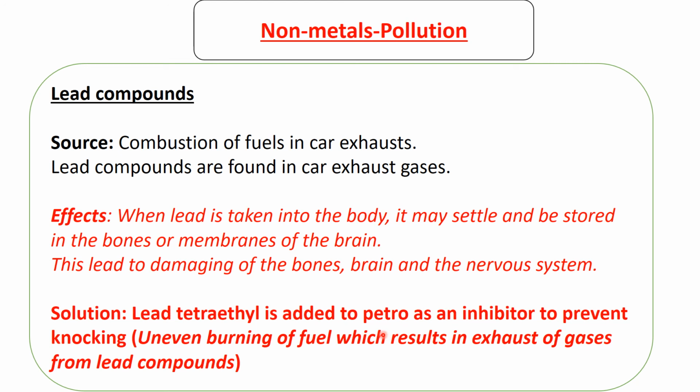Knocking in chemistry, we define it as an uneven burning of fuel which results in exhaust gases from lead compounds. So when fuel is being burnt evenly, then there will be no exhaust gases. But if there's an uneven burning of fuel, then there will be exhaust gases and there will be knocking. So lead tetraethyl is added to make sure that there are no exhaust gases, therefore no gases that come from lead compounds.